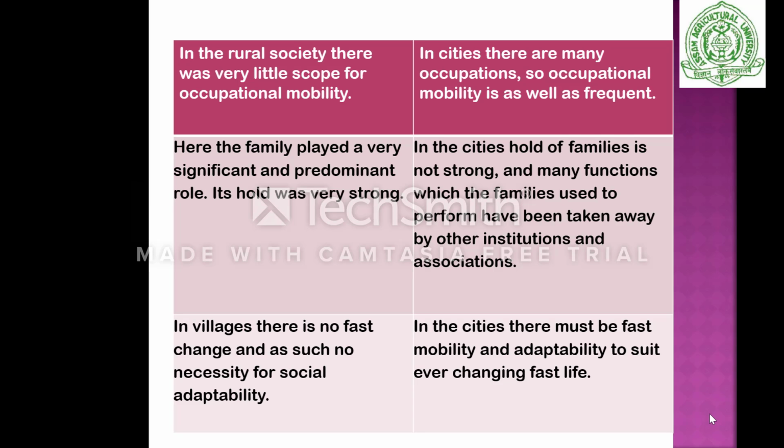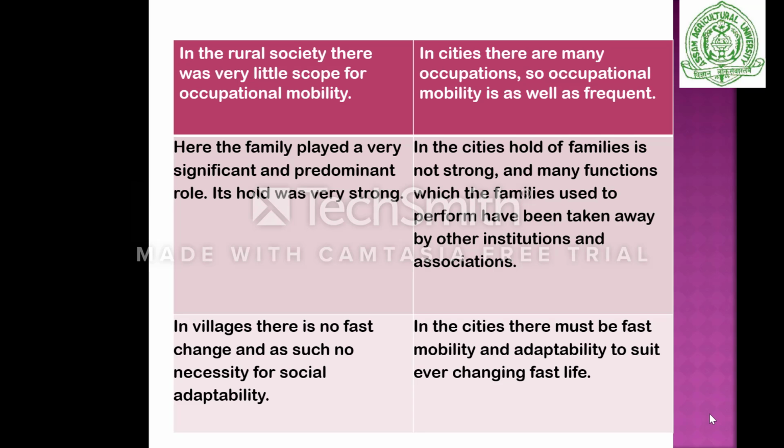But in the cities, there must be fast mobility and adaptability to suit the ever-changing fast life, because in the cities they follow a modern lifestyle. They come from different places, each with their own culture, and they follow their own culture even in the cities. When they see the neighbors' behavior and other people's lifestyle, they want to follow the others' lifestyle also.